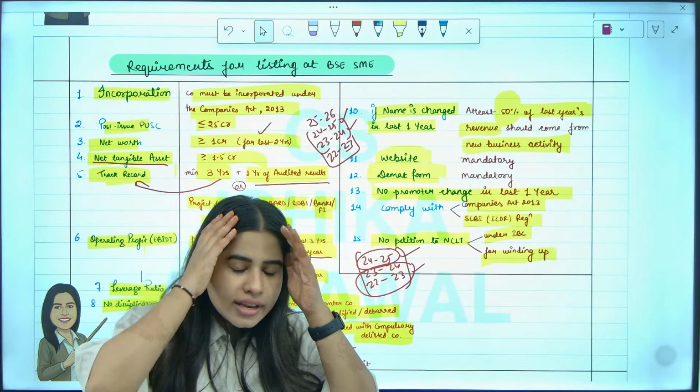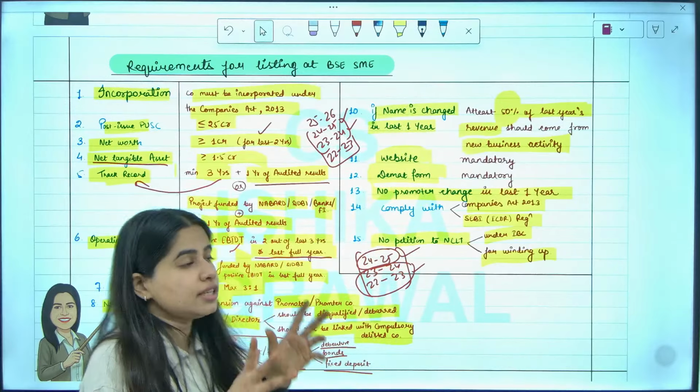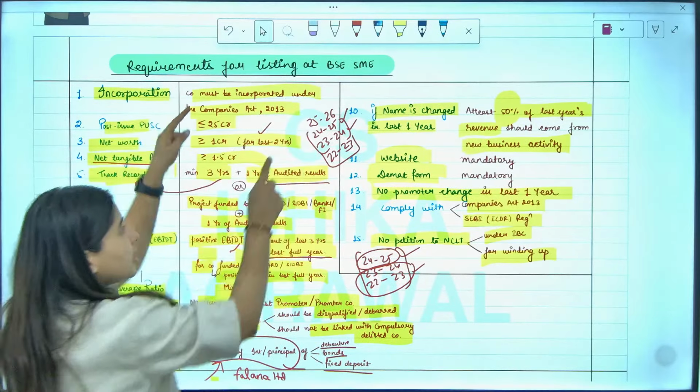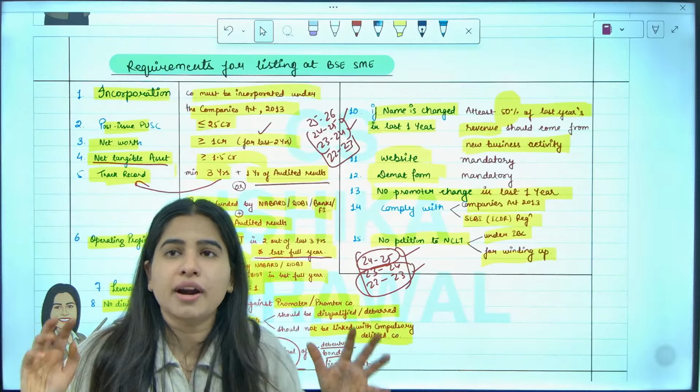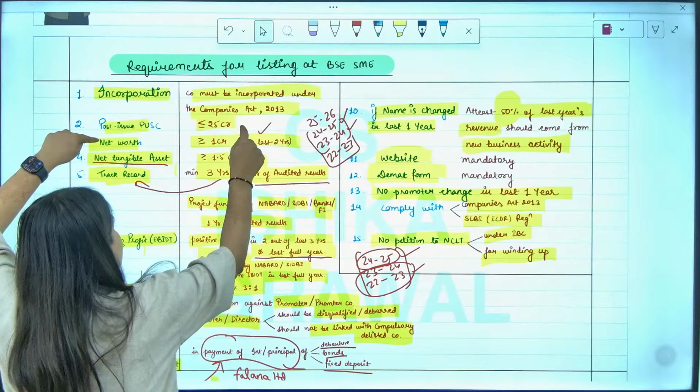So once again, quickly, let's try to learn all the points. If you want to get listed in BSE SME requirements, number one, you should be a company under Companies Act. You should be a company under Companies Act. Your post-issue paid-up capital should be minimum 25 crore.